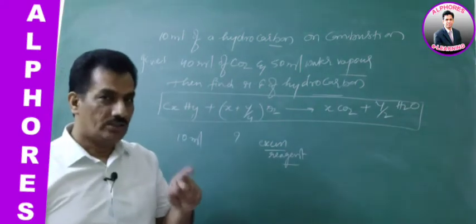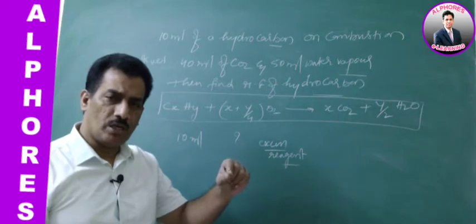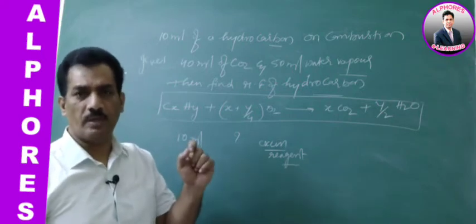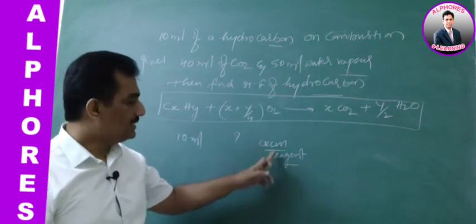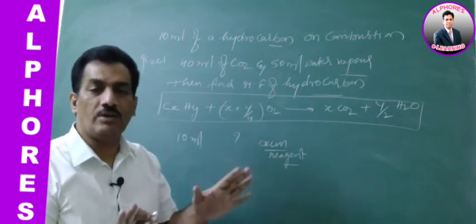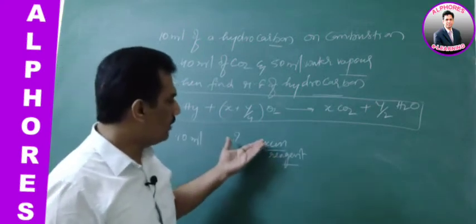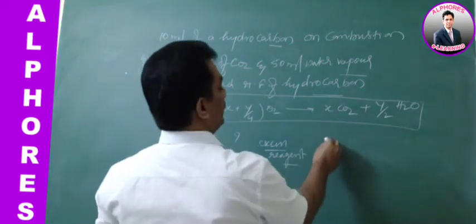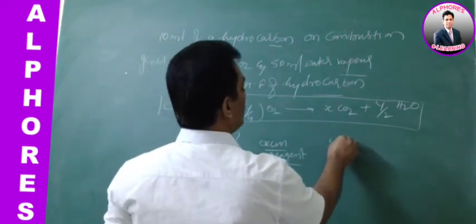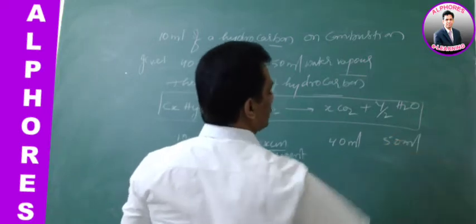That's why I asked you to learn each and every term from the beginning, each having its own importance. Clear? Excess reagent is nothing but the reaction never depends on its volume or moles. Whatever the oxygen required will be provided to it. But it is given, it is 40 ml and it is 50 ml.